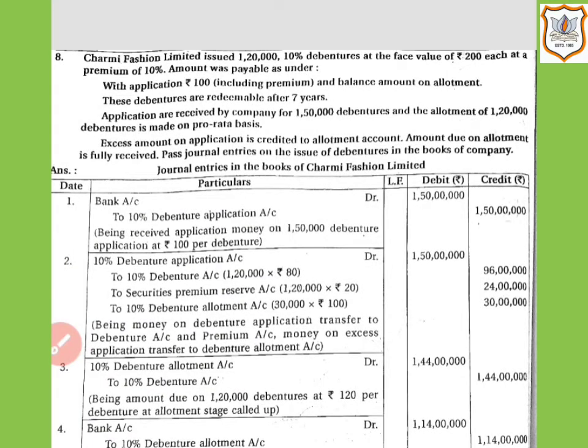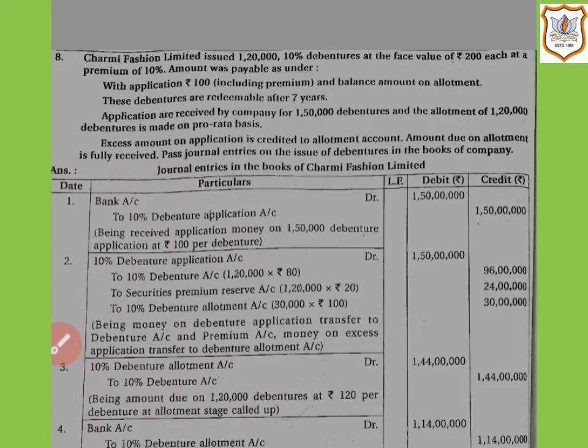Now we will pass the second journal entry for the transfer of debenture application money to debenture account and premium account, and transfer of excess application money to debenture allotment account.